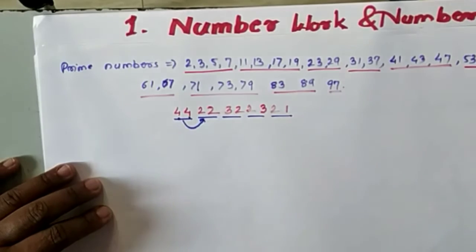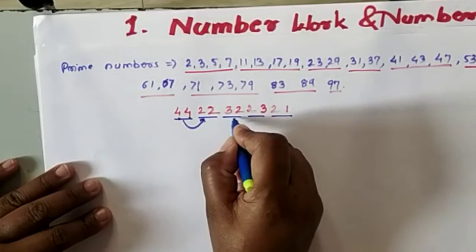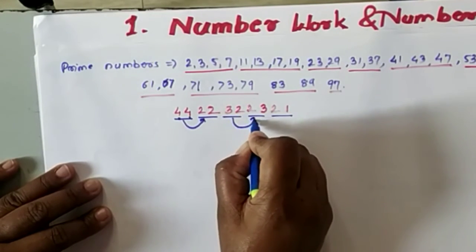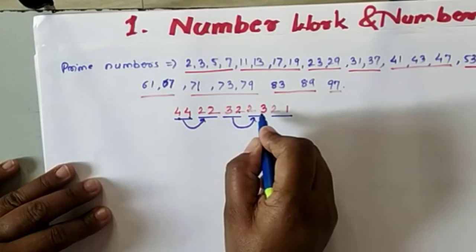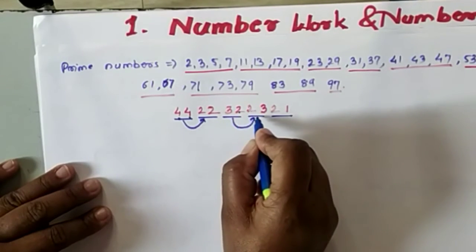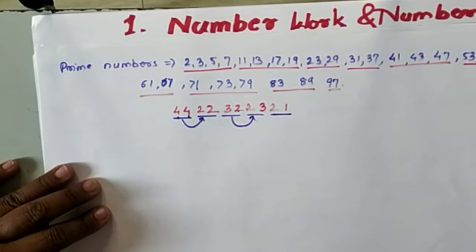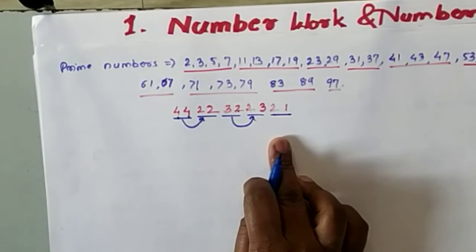44's half is 22. If you see this 32, you interchange the digits, then 23 means 2 is coming here in the tens place, and here the unit place. So 32's opposite is the 23, and this 21. If you keep this number in your mind, you will not make any kind of mistake whenever you are writing the prime numbers.